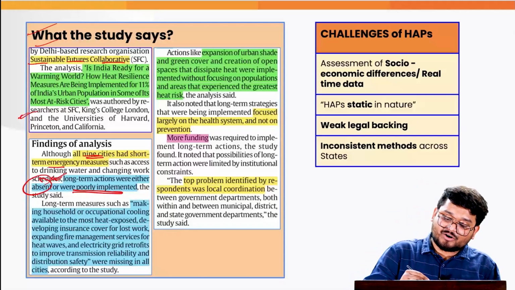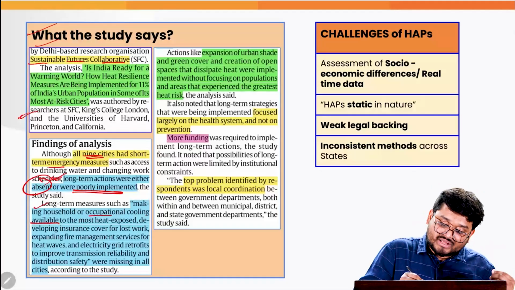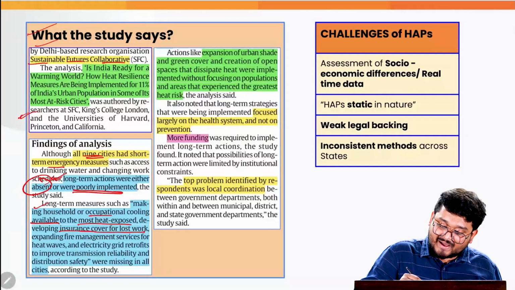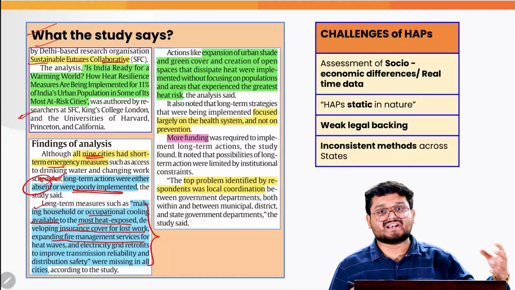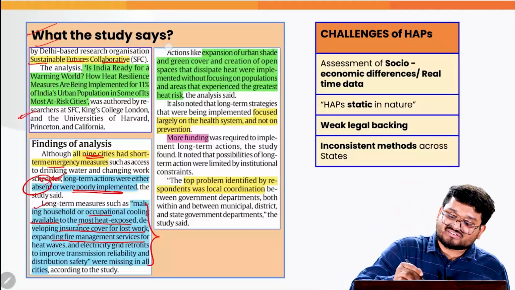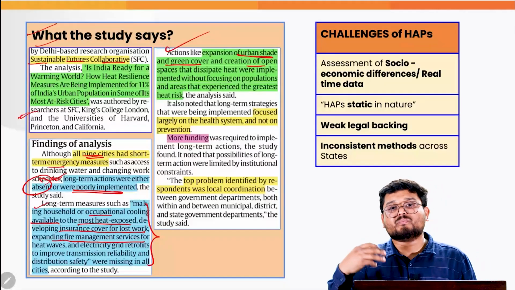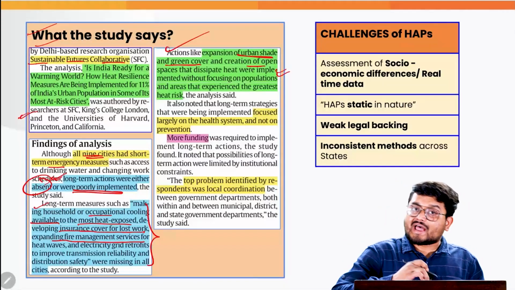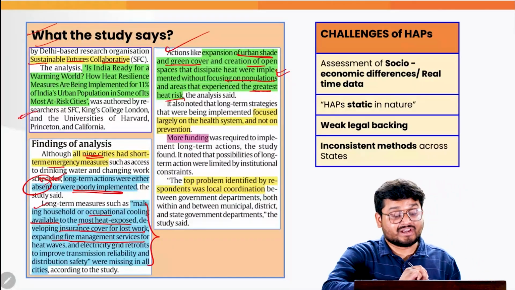Correct? They are talking that long-term measures such as making household or occupational cooling available to most heat exposed people, developing insurance cover for lost work, expanding fire management services, and so on. These are long-term solutions which are not undertaken. Correct? Also actions like the expansion of urban shade and green cover and creation of various open green spaces, these are also not implemented on a regular level and without focusing on populations and areas that have the greatest heat risk.